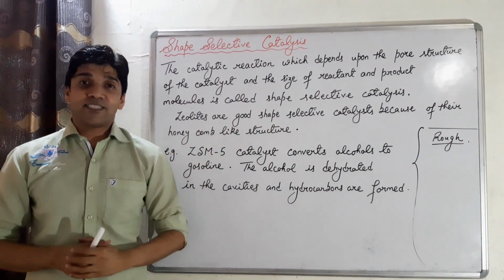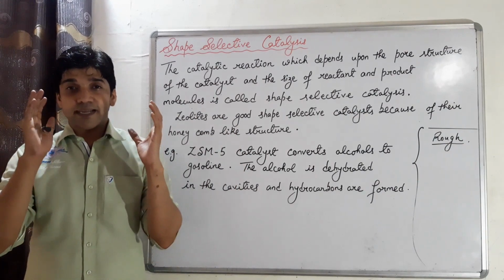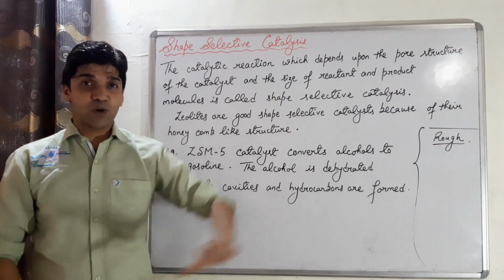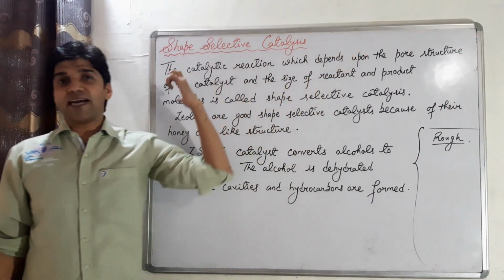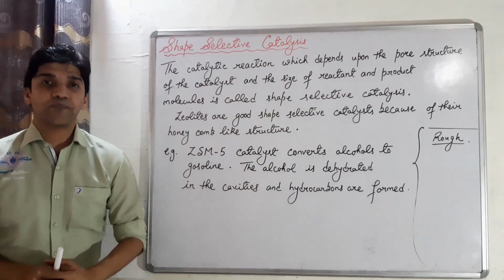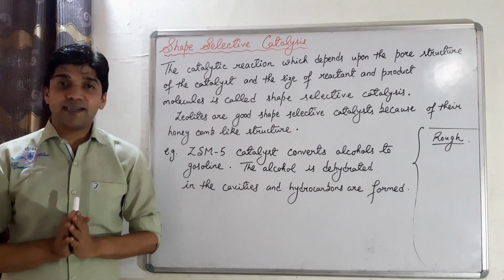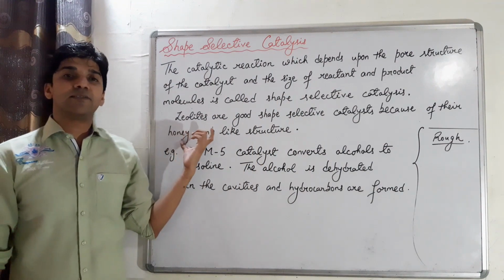So that's the definition of shape selective catalysis. What are they? Those catalytic reactions which depend upon the pore structure of the catalyst and the size of reactant and product molecules. And the most famous shape selective catalysts are zeolites.